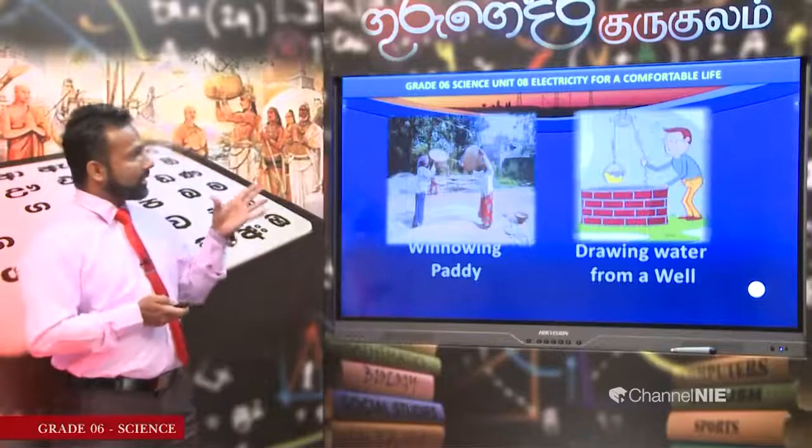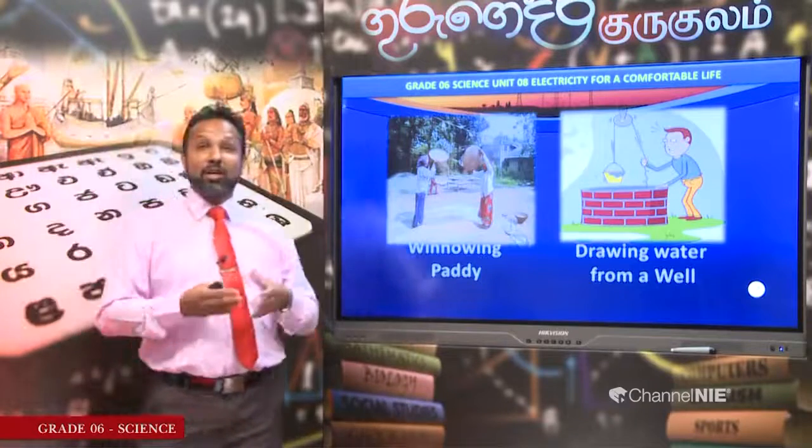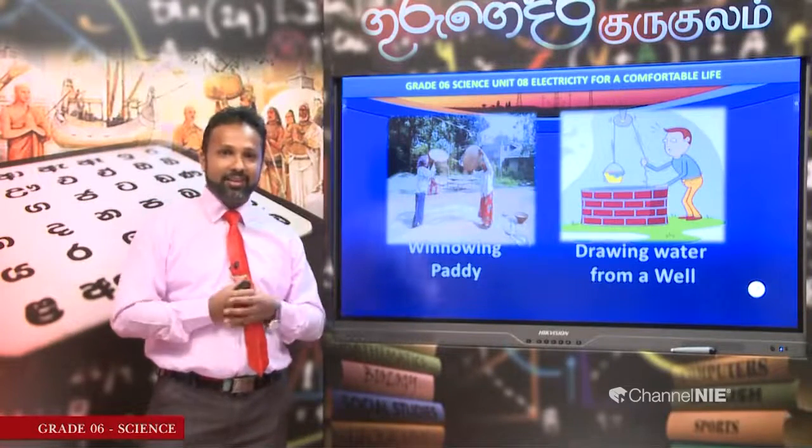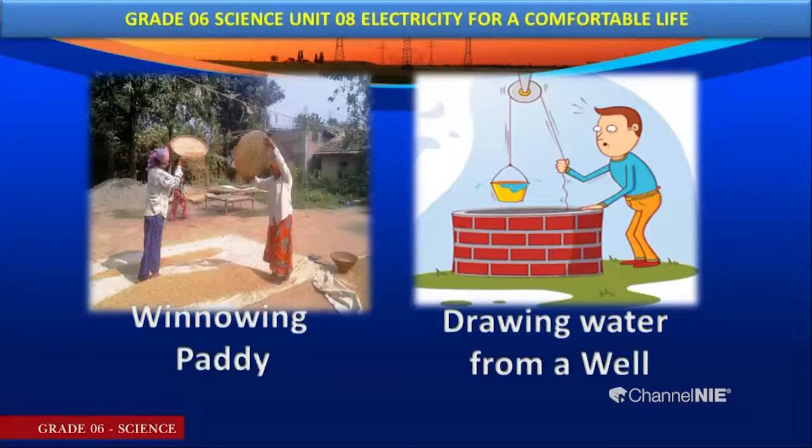Right. These pictures show you some other examples. Here, the first one, I think you are familiar with this one. This is called what? Winnowing paddy. When we go to the paddy field, we obtain paddy. But you know that the paddy consists of good seeds as well as chaff.